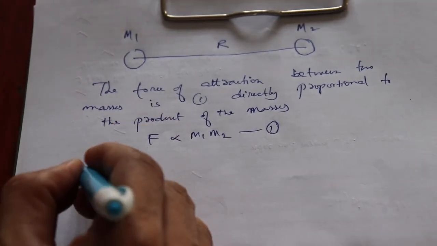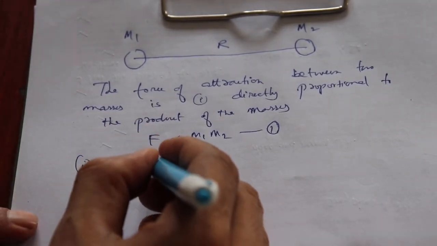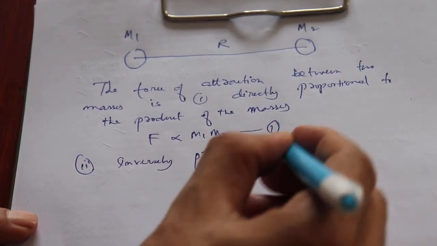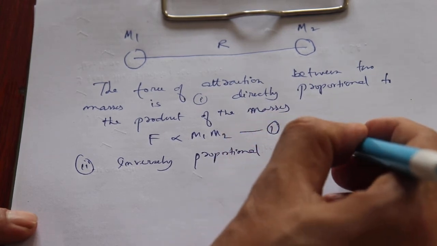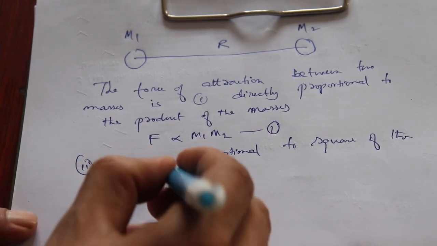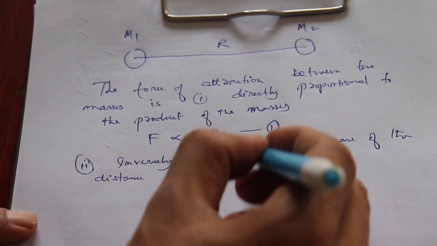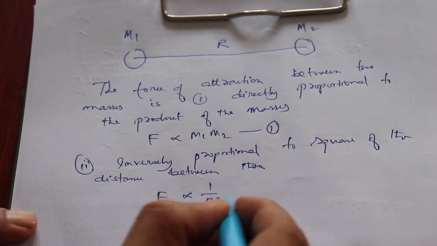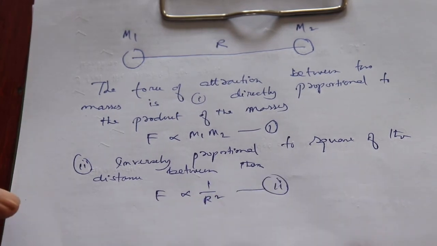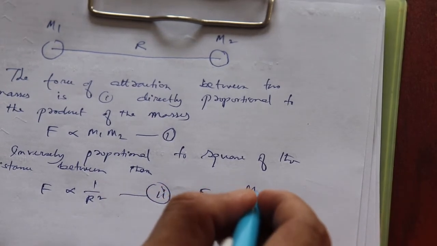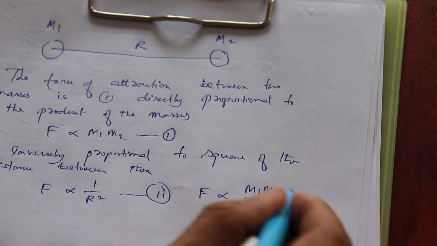Then the second case, number 2: it should be inversely proportional to the square of the distance between them. So F is inversely proportional to r square. When you combine the two relations, what do you get? F is proportional to M1 M2 divided by r square. So this is the statement.